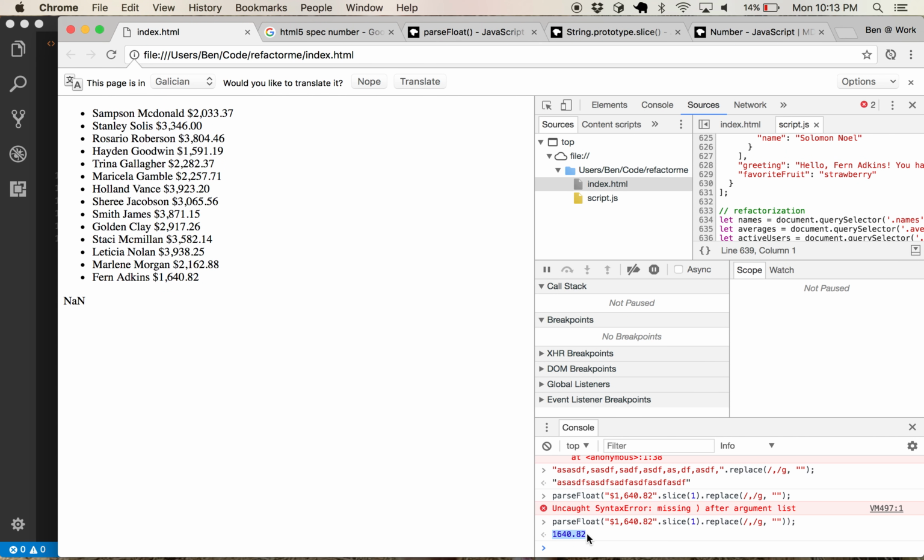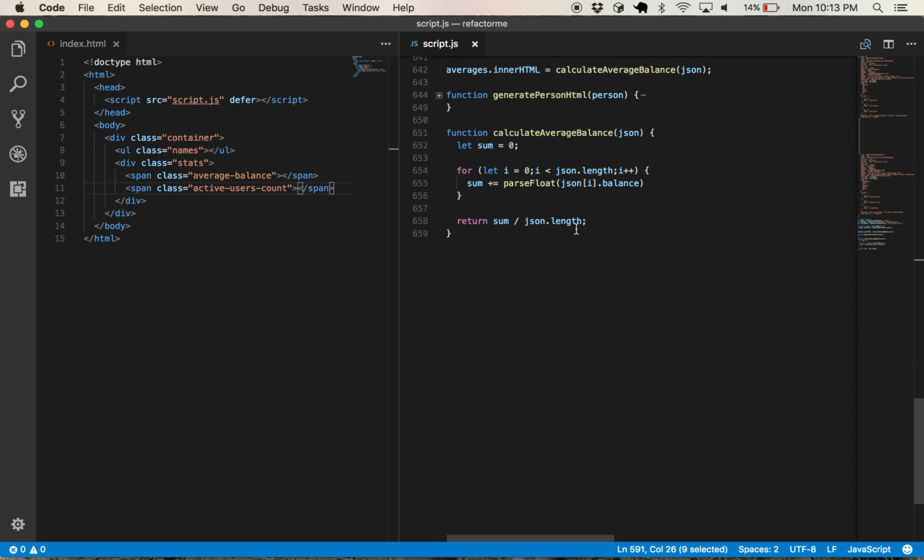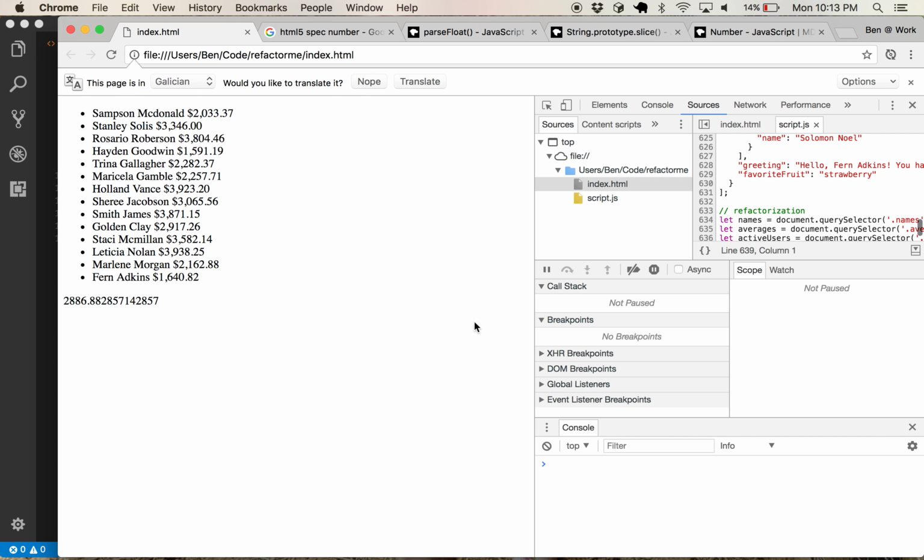So there you go. That's 1640.682. So let's take this guy here and drop it in right here. Oops, it's not its exact value. This is JSON at i.balance. Balance slice 1. There we go. So the average balance is $2,886.88, almost 83 cents.